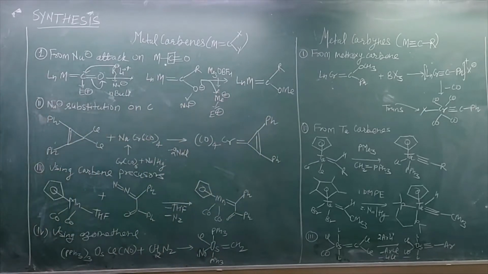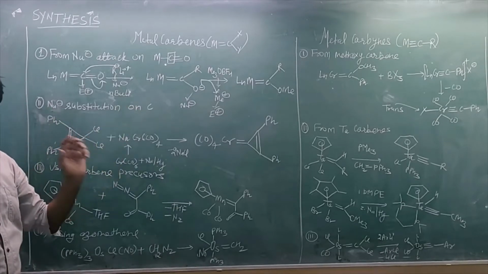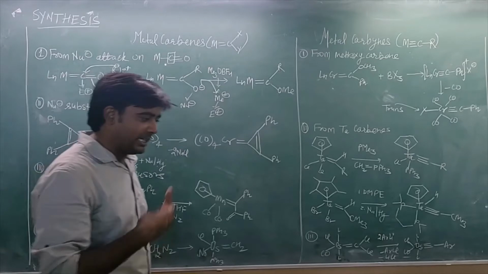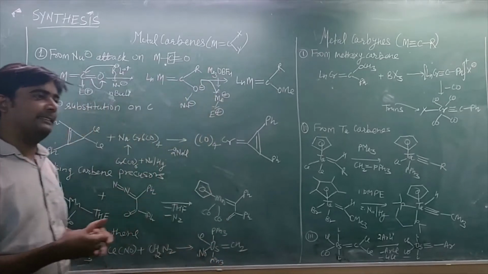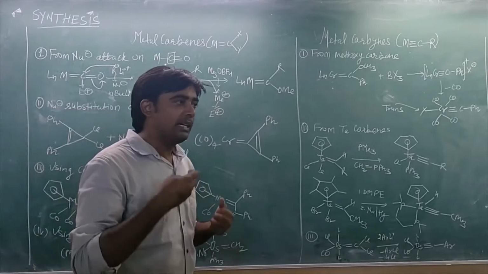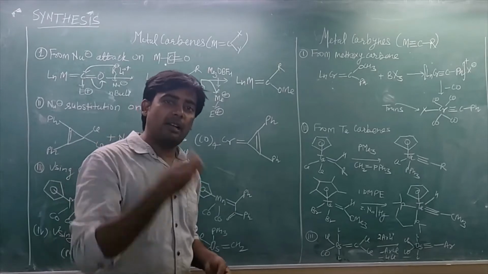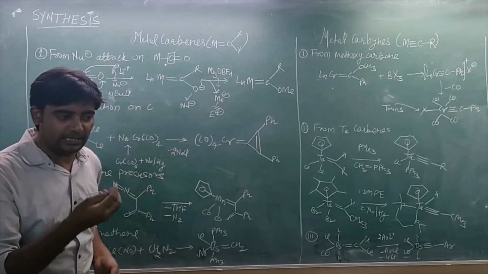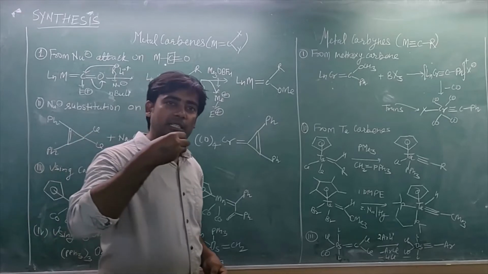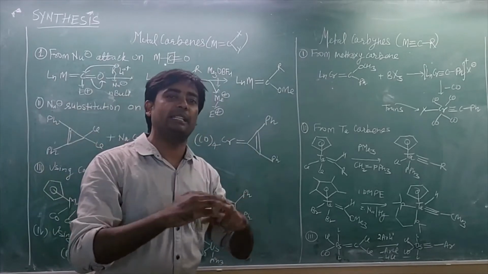Okay, now we are going to another reaction. In this reaction you will see nucleophilic substitution on an active carbon, any highly electrophilic carbon which contains heteroatoms. Because of the high electronegativity of the heteroatom, a partial positive character is generated on the carbon atom, and then that carbon atom will act as an electrophile. On an electrophile any nucleophile can easily attack and form the product.